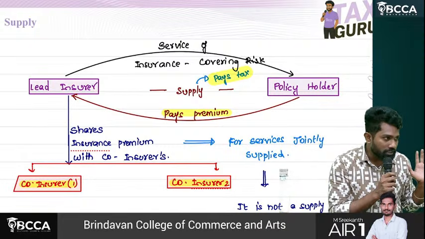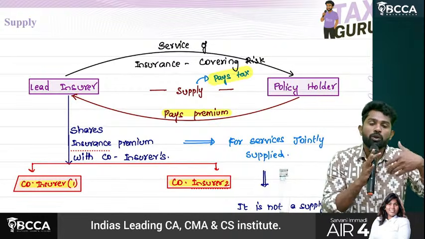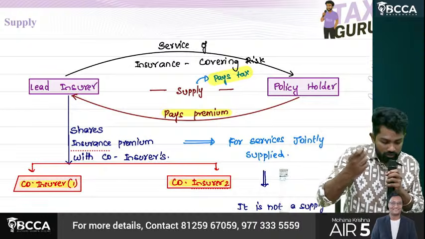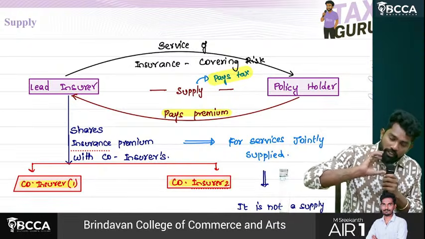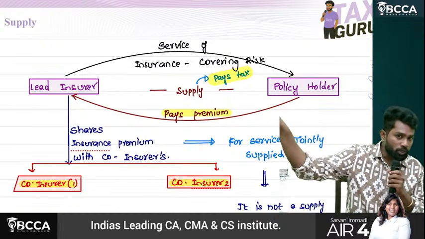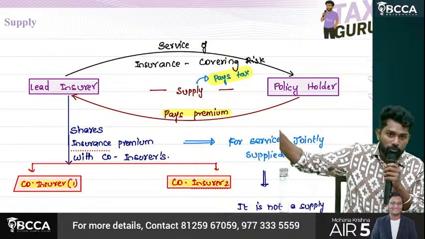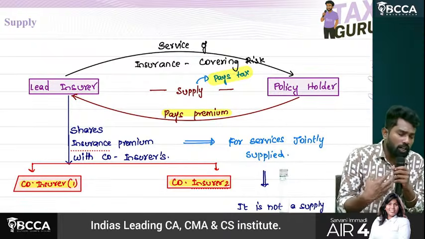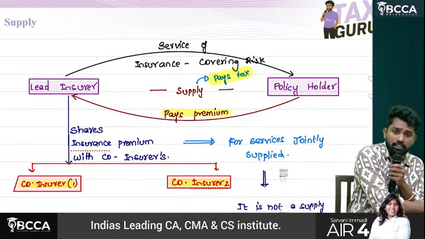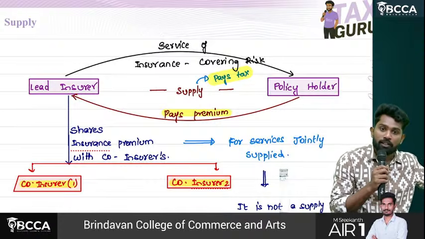Sir, able to understand? I am the main lead insurer. I alone enter into all the agreements with the policy holder. He is paying me the premium. Giving insurance and paying premium is a supply, no question about that. Me being the lead insurer, I paid tax on the total amount. Now, am I alone bearing the risk, or am I sharing the risk? Sharing the risk. So since they are sharing the risk, I need to share the premium also.